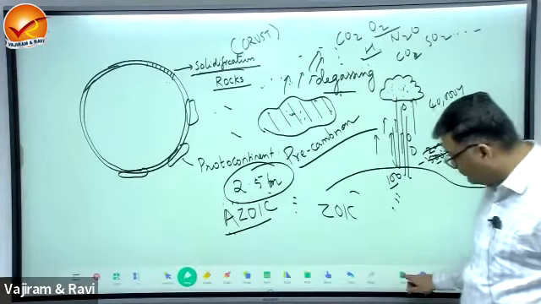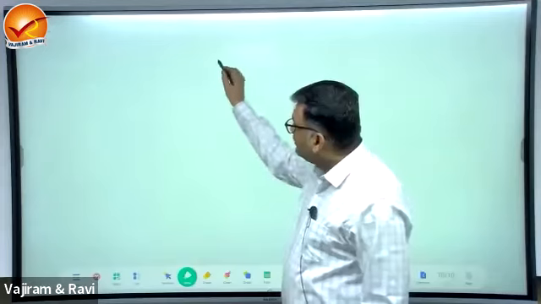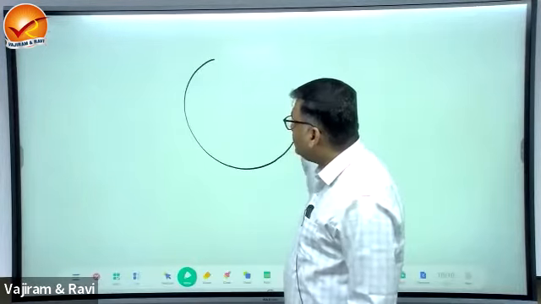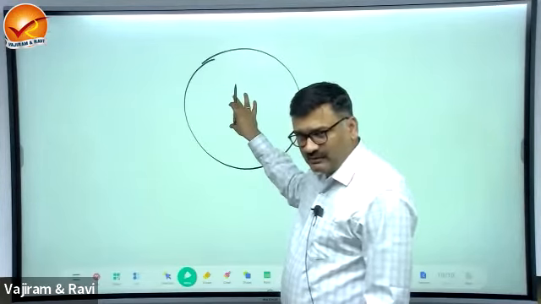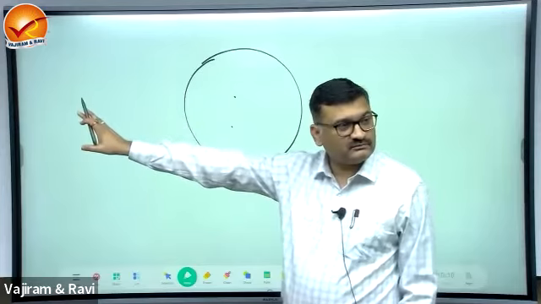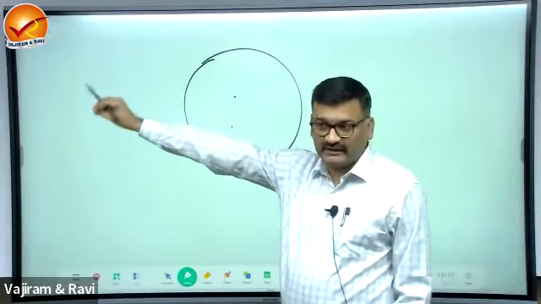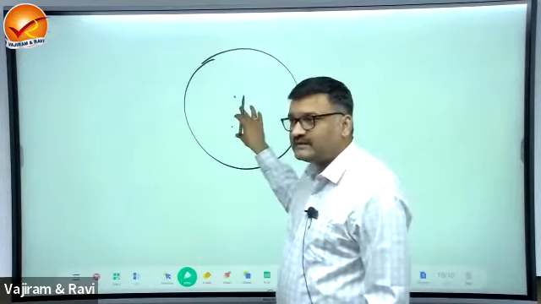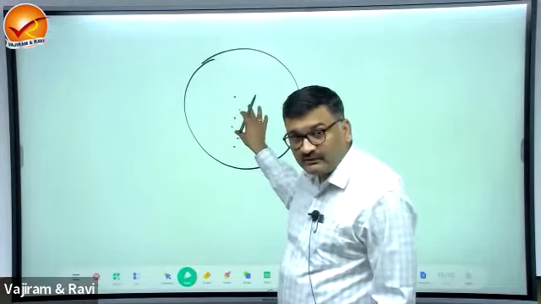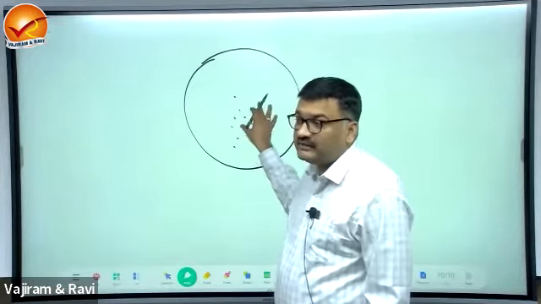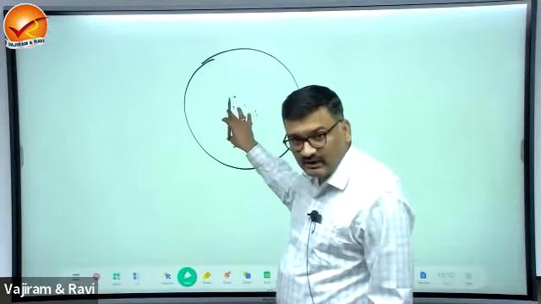Now we are not concerned much about what has happened to the atmosphere. That will be a part of climatology and oceanography. Now look at the cooling of Earth. Earth is formed from the same material of the sun, yes or no? Sun has radioactivity. Thus, Earth also has retained some of the radioactivity in its interior. So there is a radioactive decay going on, which generates heat from the interior of the Earth.